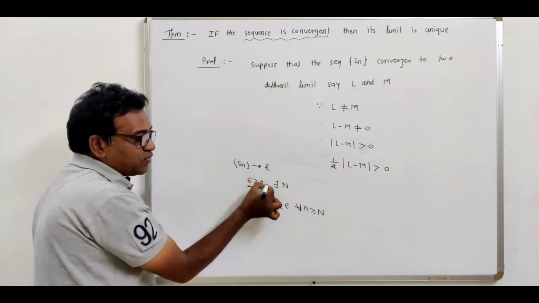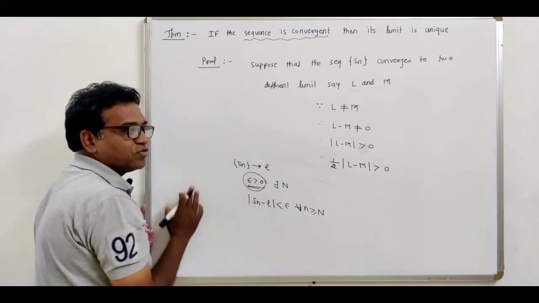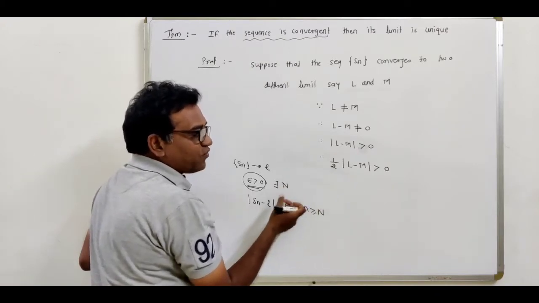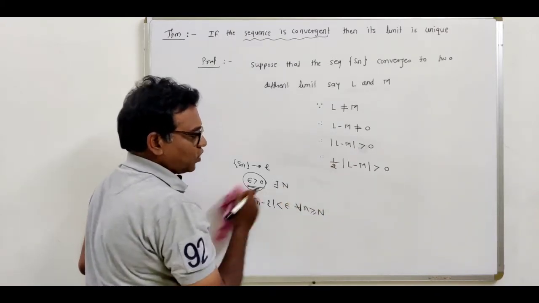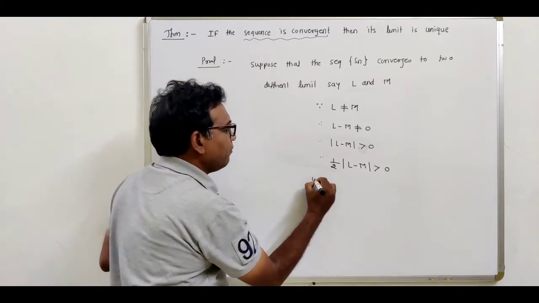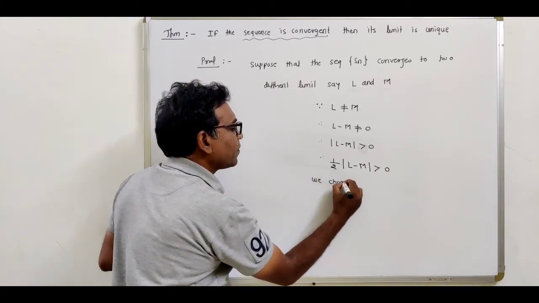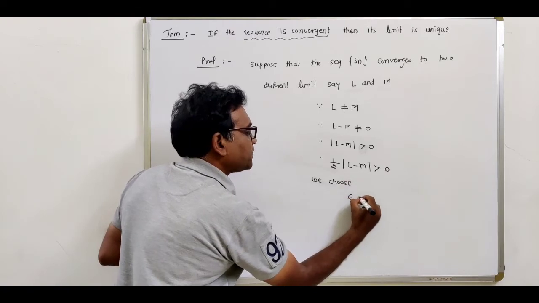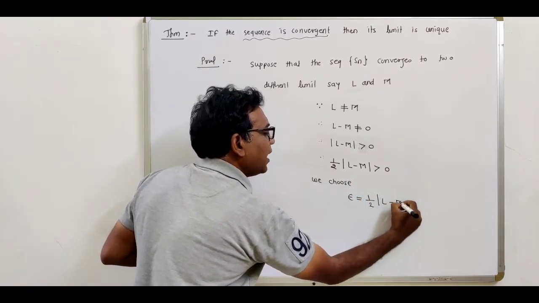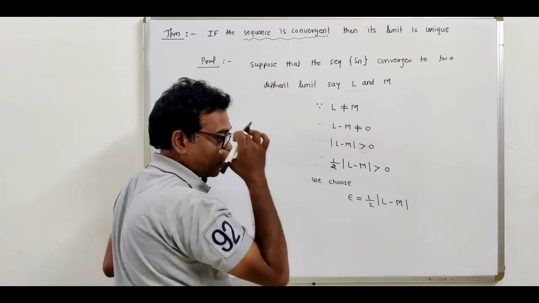So first of all, we choose this epsilon which is a positive number. So let us choose epsilon equal to 1/2 modulus of L minus M. So right here, we choose epsilon equal to 1/2 modulus of L minus M.